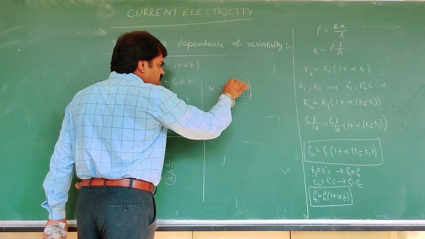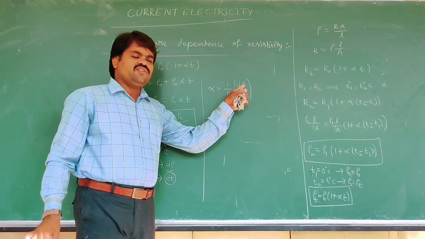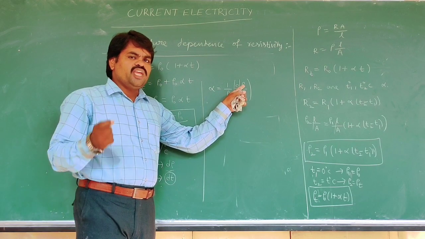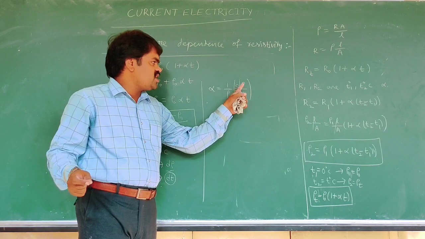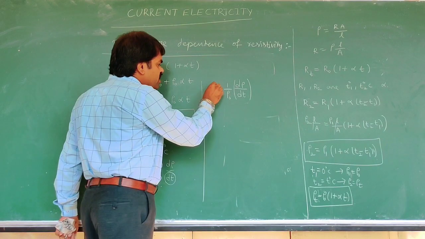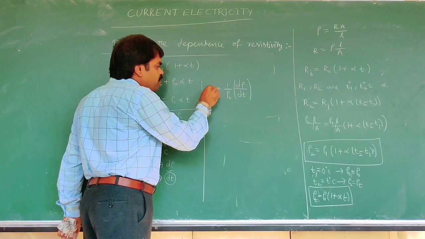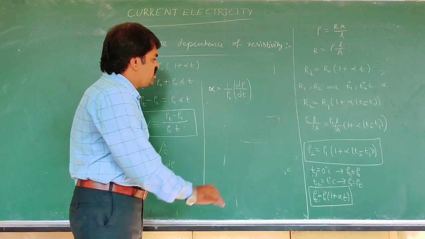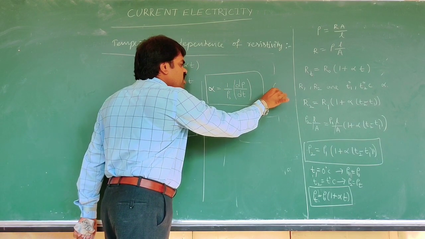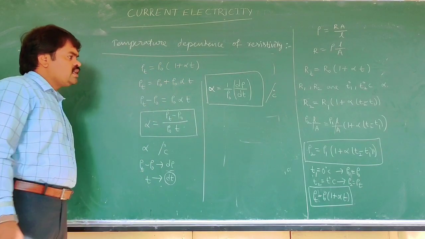What is the meaning of this? We know the resistivity of a conductor depends on the temperature. For very small changes of temperature, the resistivity also changes very little. Then it is the temperature coefficient of resistivity. The unit of it is per degree Celsius.